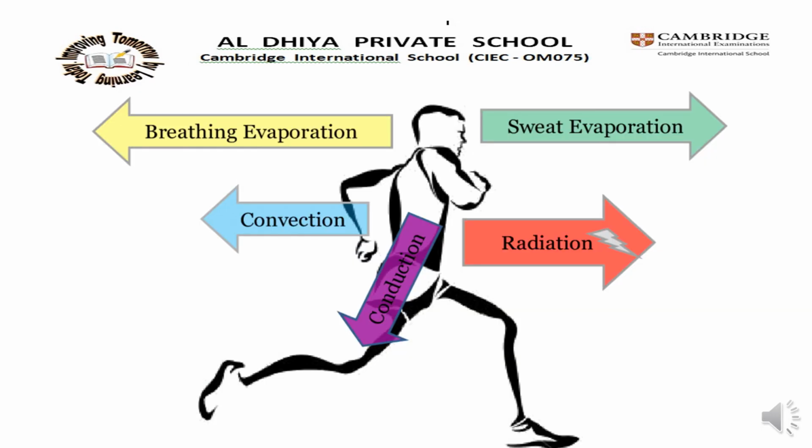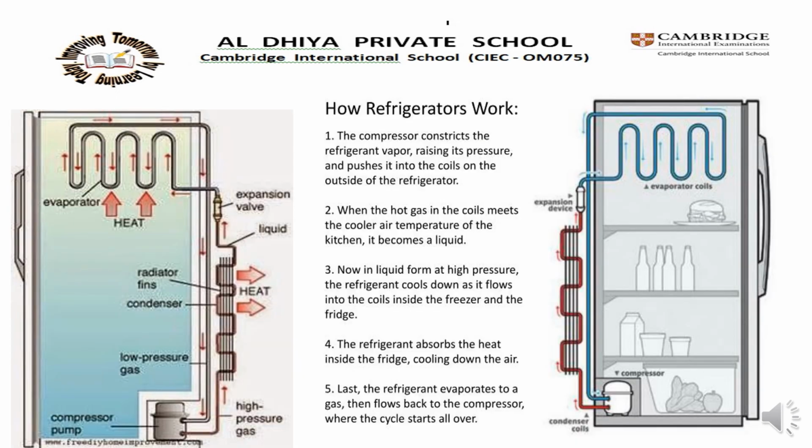When we are doing exercise, all the types of heat energy transfer occur. The four parts of a refrigerator are the compressor, condenser, expansion valve and evaporator. What is the function of these four parts? The compressor compresses the gas. The condenser condenses the gas. The expansion valve lowers the pressure of the gas. And the evaporator gives the cooling effect.